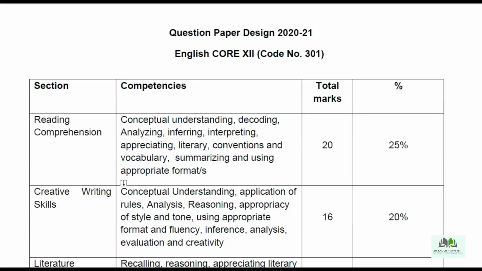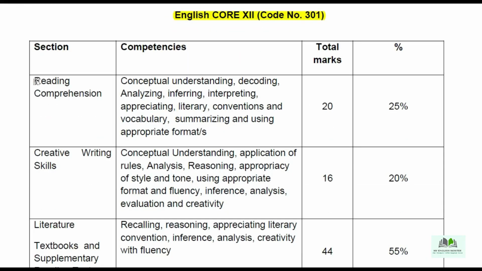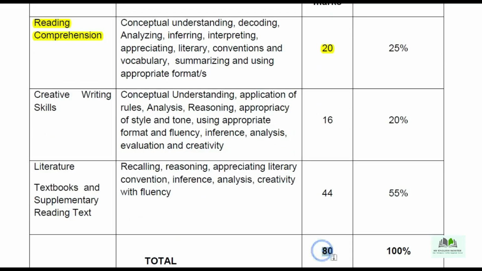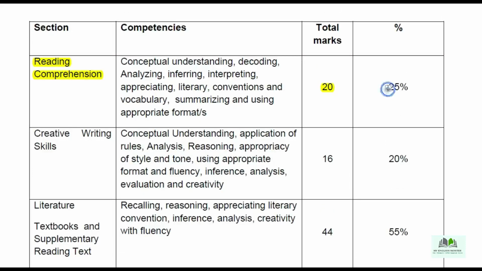So here we are getting the question paper design also. See this, 2020-21 English Core, your code number 301, don't forget it. So reading section or reading comprehension, total marks we are getting is 20. Out of 80, the percentage is 25%. Like that, creative writing skills is only 16 marks, and out of 80 it is only 20%.